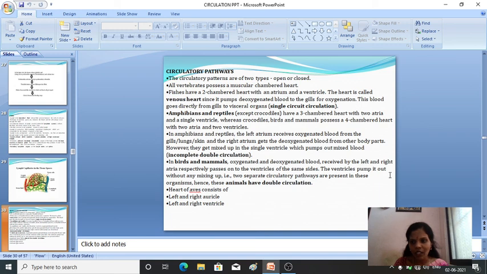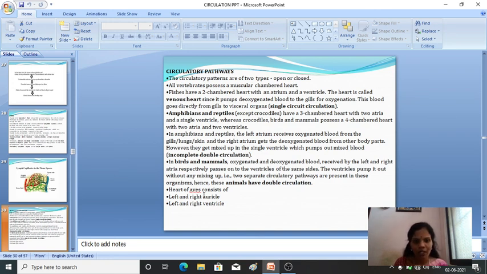Then the ventricles will pump it out without any mixing of oxygenated and deoxygenated blood. So two separate circulatory pathways are present in these organisms, commonly known as double circulation. Complete double circulation is present.